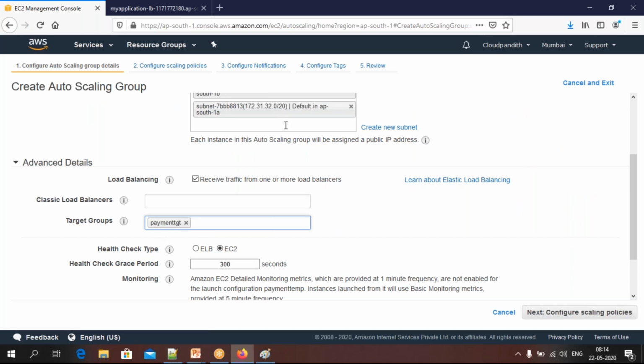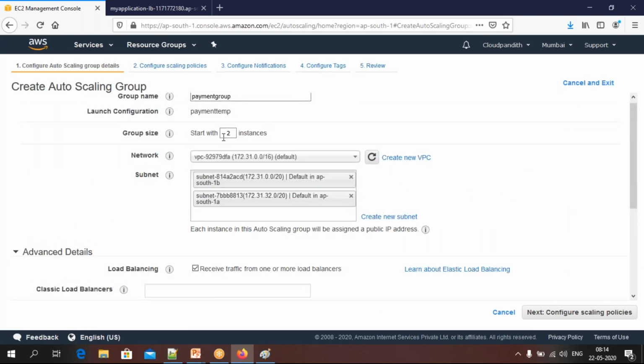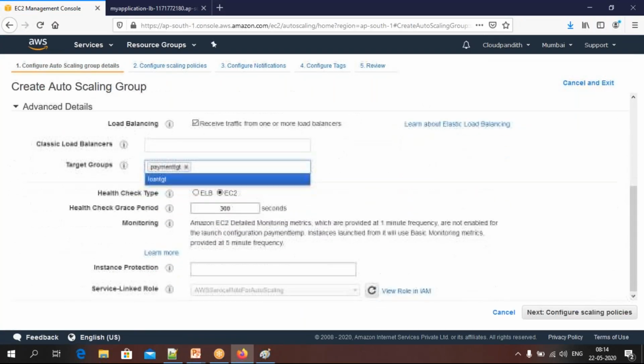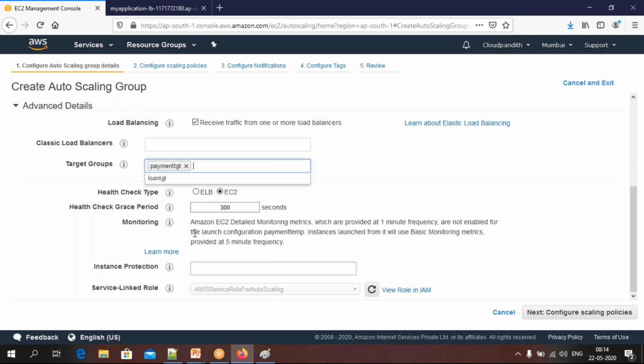In this payment target group, maintain minimum servers as 2. Always maintain 2 servers. I'm saying start with 2 instances, meaning immediately once we create the payment group, it is going to create 2 instances in this payment target group. Remember. Okay, come down. Remaining things you can leave as default, for the health checks, all those things.